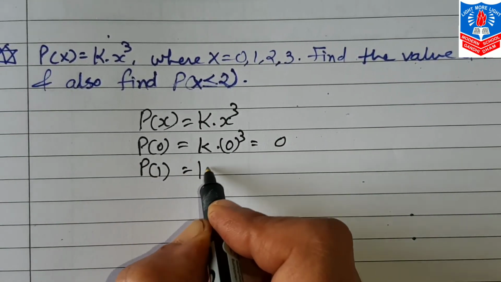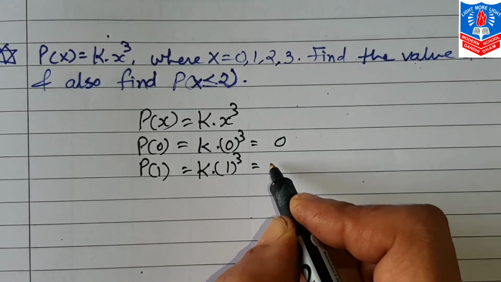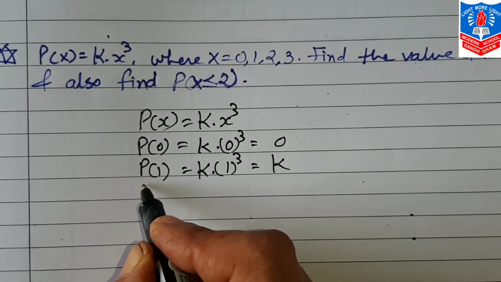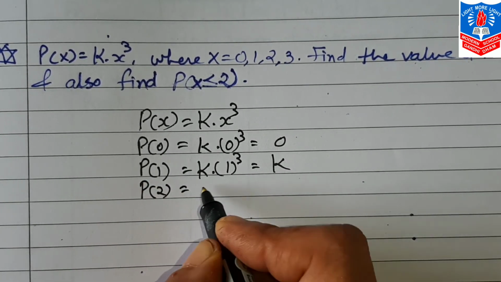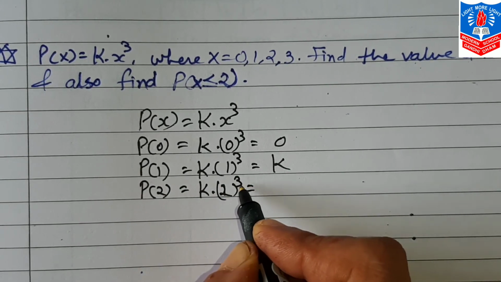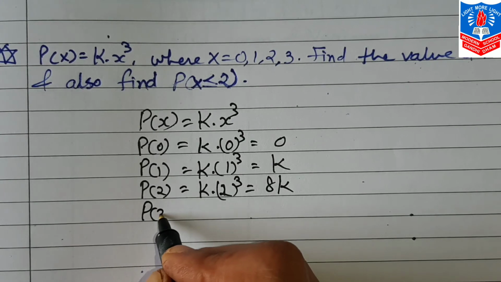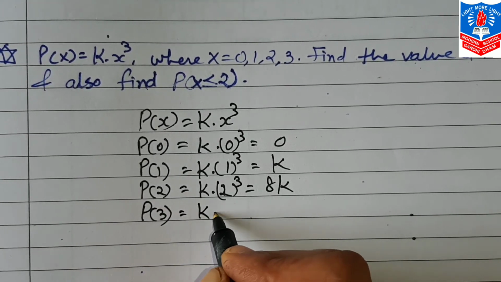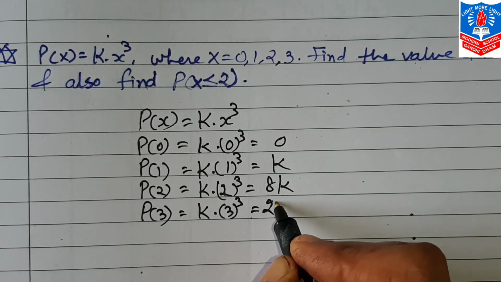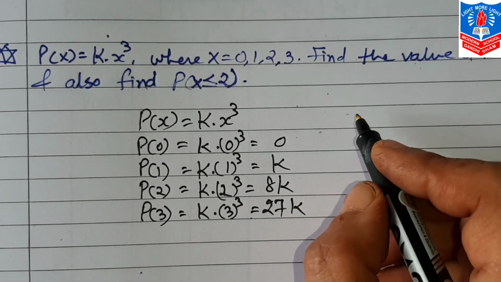P(1) will be k into 1 power 3, so that will be only k, because 1 raised to 3 comes 1 only. Next, P(2) will be 2 twos are 4, 2 fours are 8, so it will be 8k. And same way with P(3), 3 power 3 comes 27k.